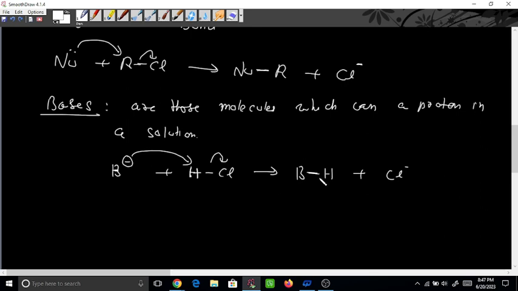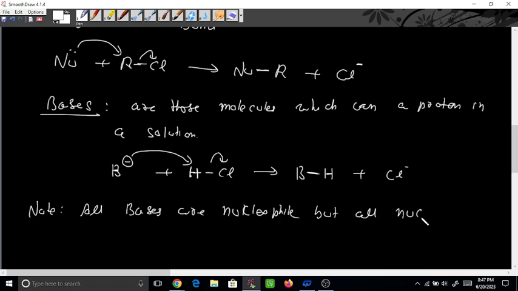You can see from here, because here also a sigma bond is generated and a bond is formed. Here also a sigma bond is generated, a bond is formed. Here a bond is formed with an alkyl group. Here a bond is formed with only and only hydrogen. Means all bases are nucleophiles. Write a note here. All bases are nucleophiles, but all nucleophiles are not bases. Got the difference? All nucleophiles are not bases.